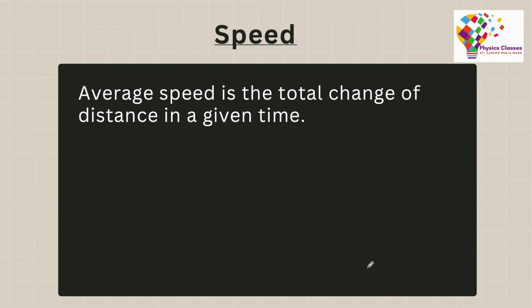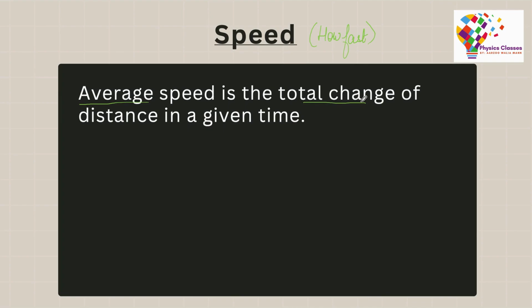Now, let us talk about the next term, which is speed. Speed basically tells us how fast an object is moving, or how much length of path you are traveling in a particular time. The average speed is the total change of distance in a given time, or you can say the total length of the path traveled in a given time.